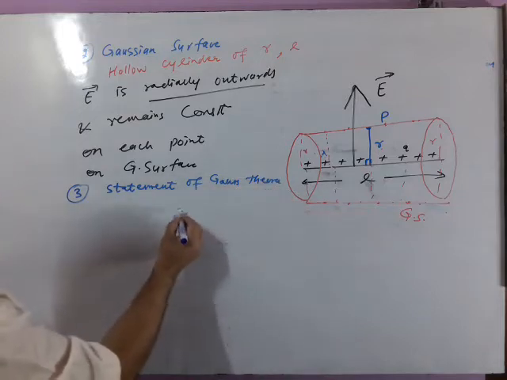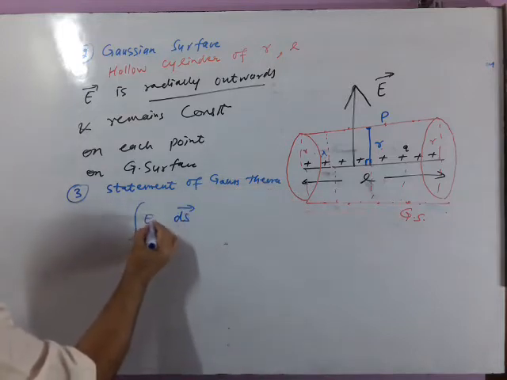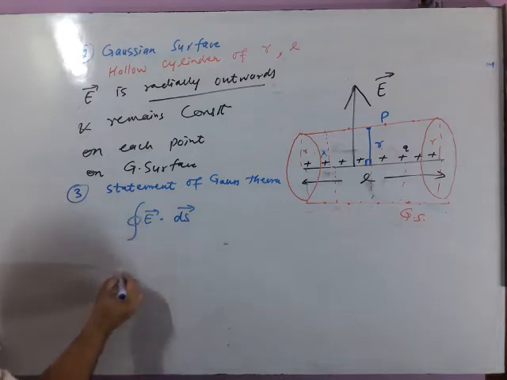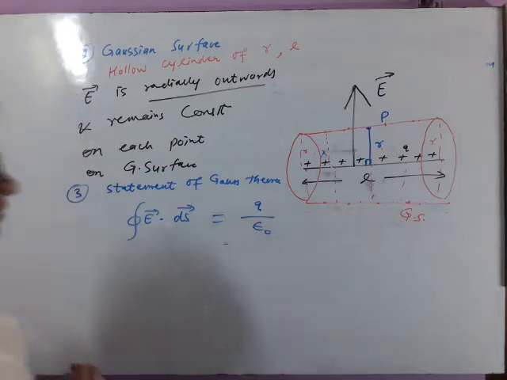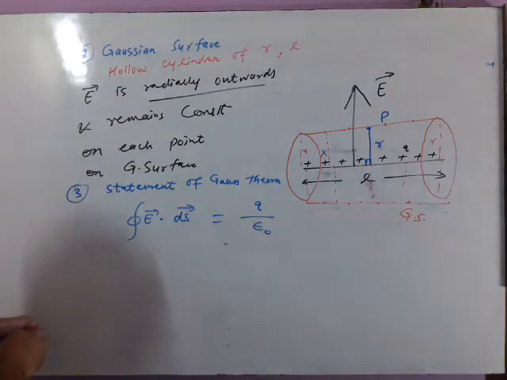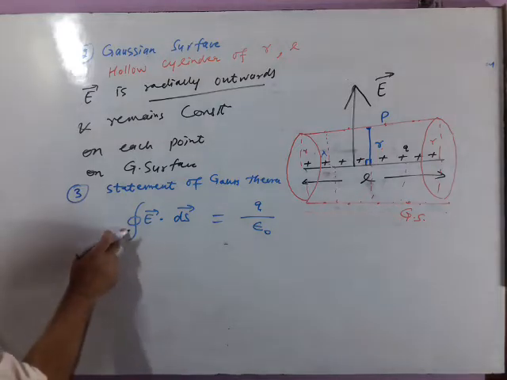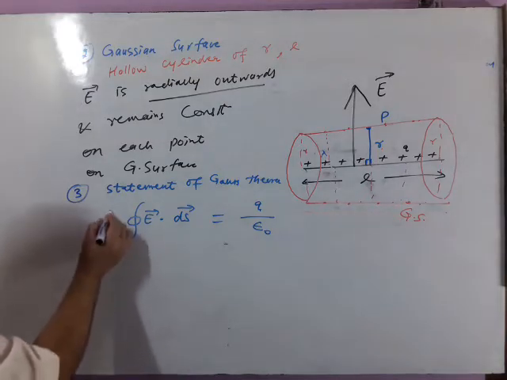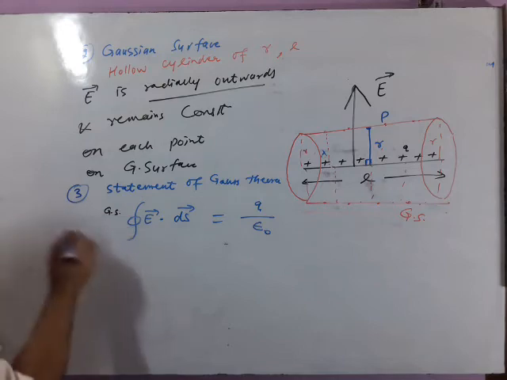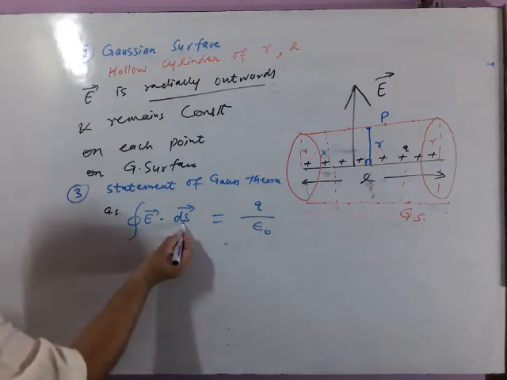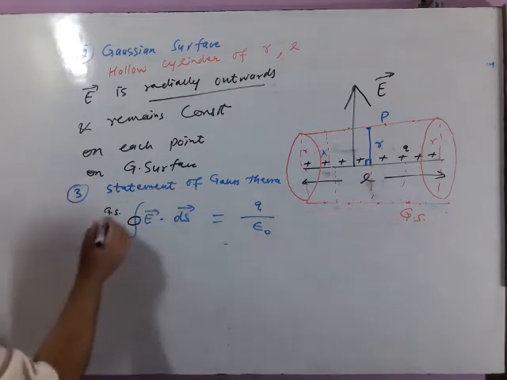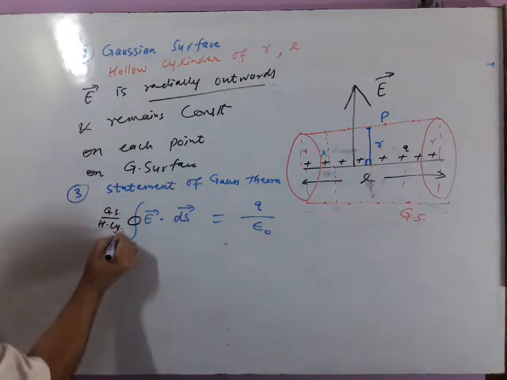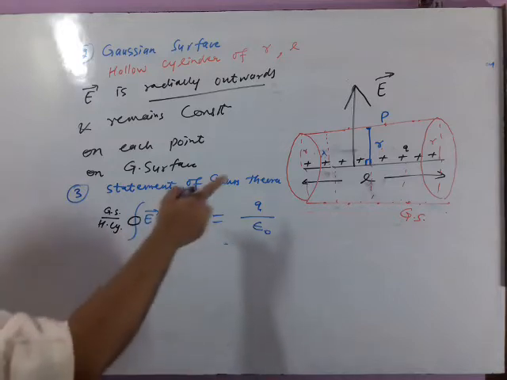Then in point number 3, we may write the statement of Gauss theorem, which is: the surface integral of electric field over a closed area is the net charge enclosed by the closed area divided by epsilon naught. So this left hand side is the integration for the Gaussian surface, this small area on the Gaussian surface, this total closed area, which is the hollow cylinder. So we will integrate this for this hollow cylinder.